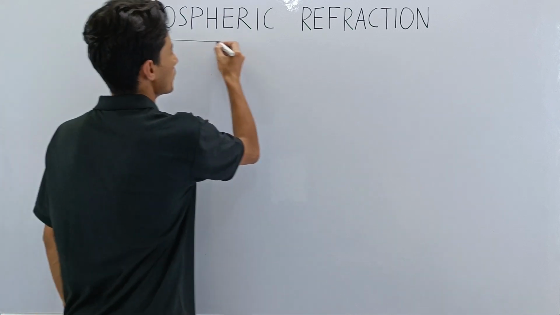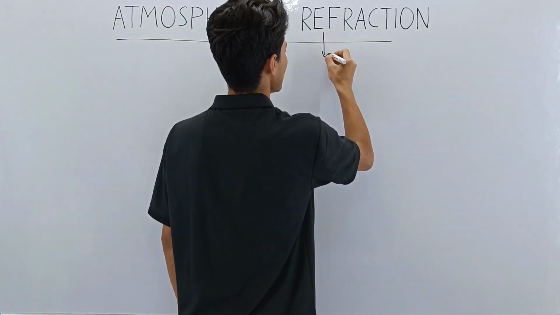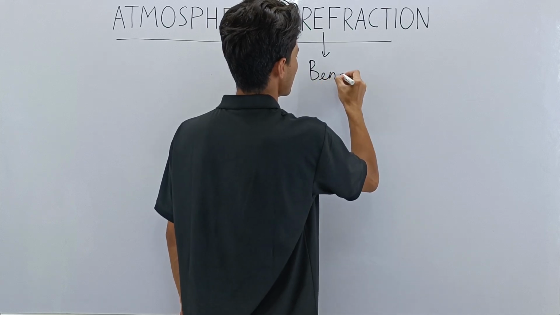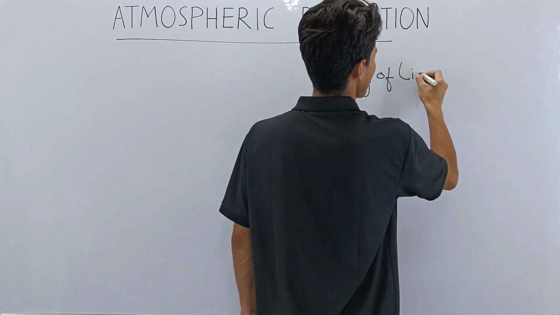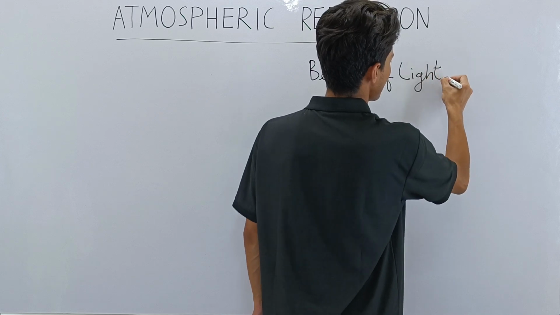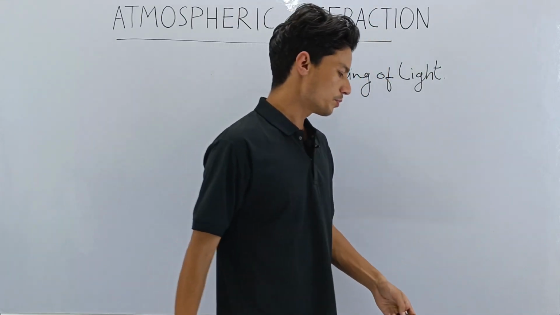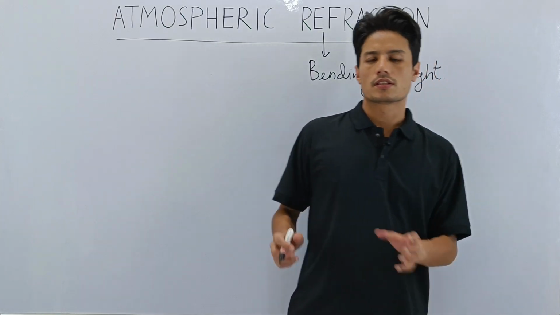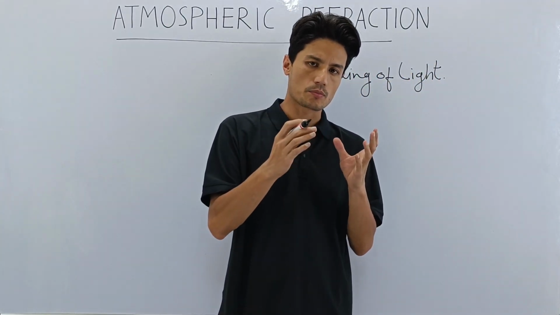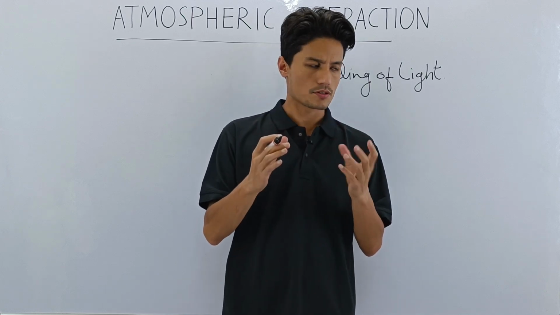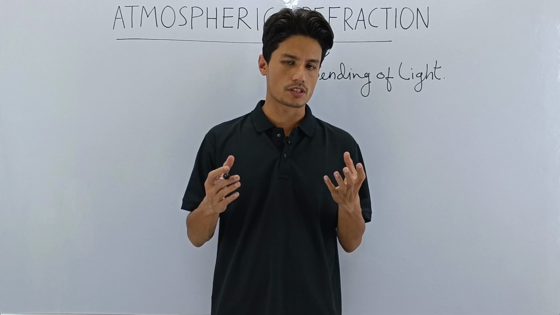Atmospheric refraction. We know that refraction is bending of light. But in today's topic, we will be talking about atmospheric refraction. That means bending brought about by atmosphere. So does our atmosphere bend light? That is a good question you can ask yourself at this moment.